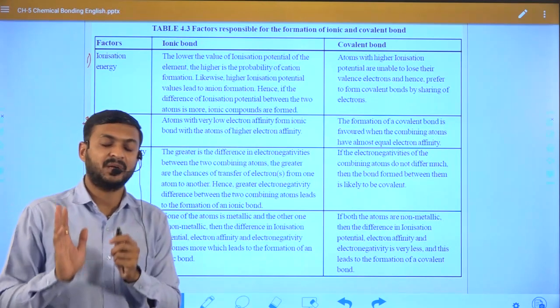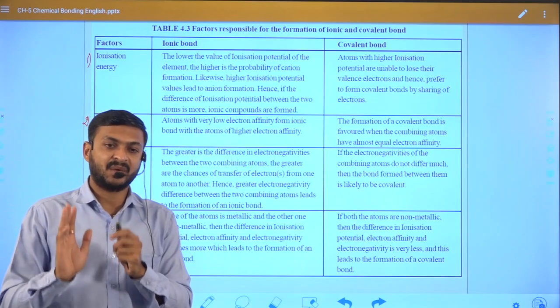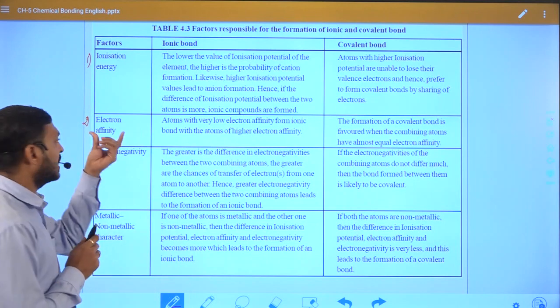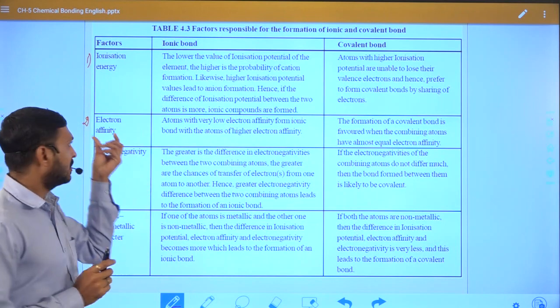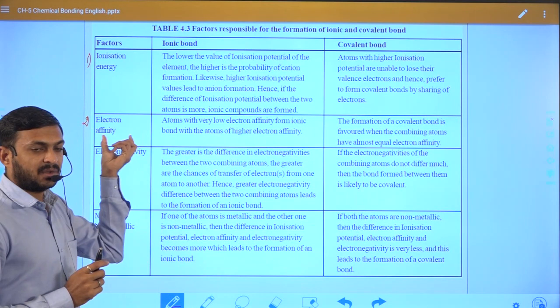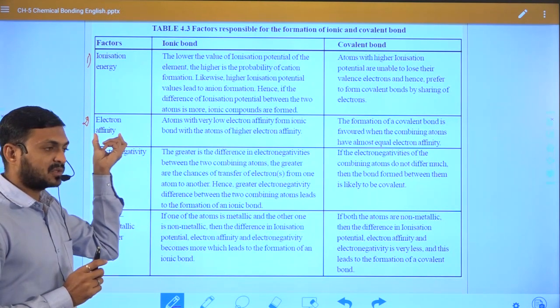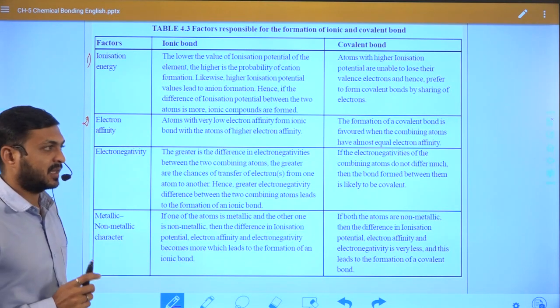I hope you will get some clarity about electron affinity, because it may also be possible that you are hearing the word for the first time.